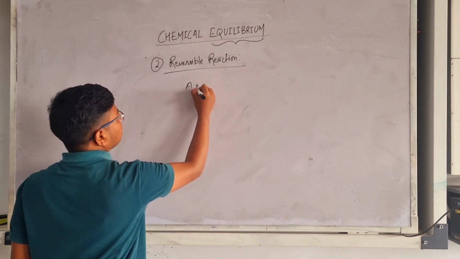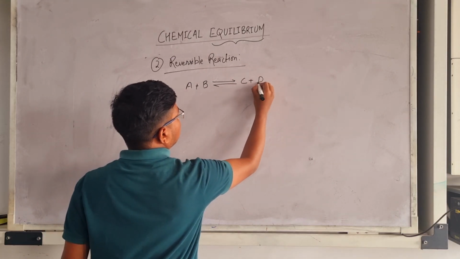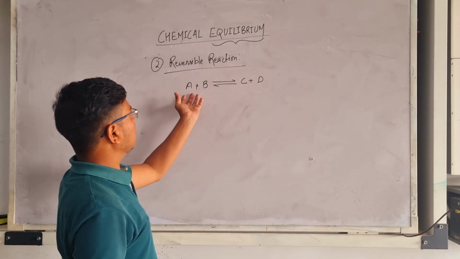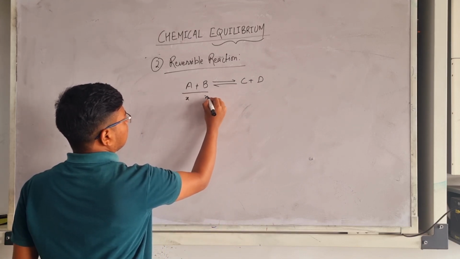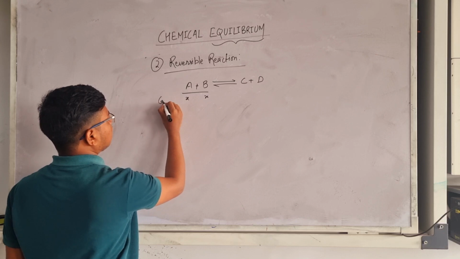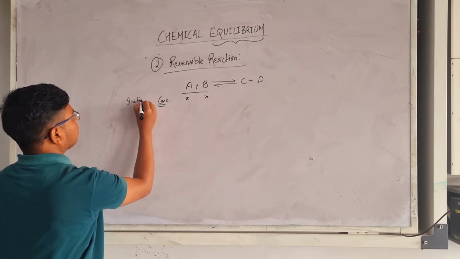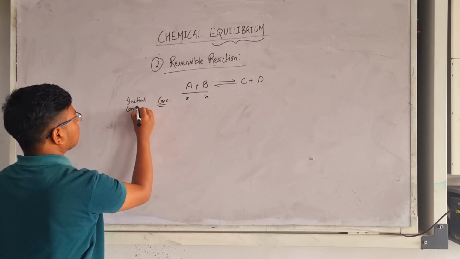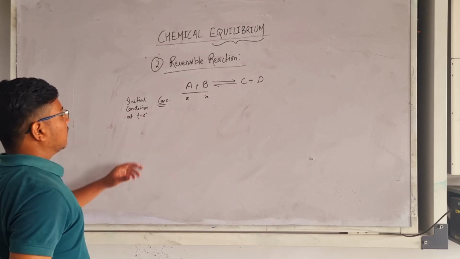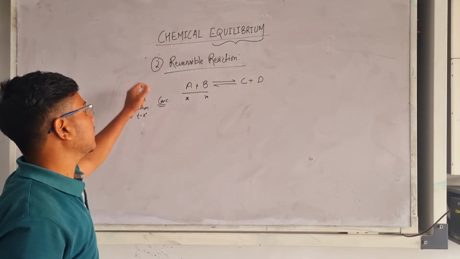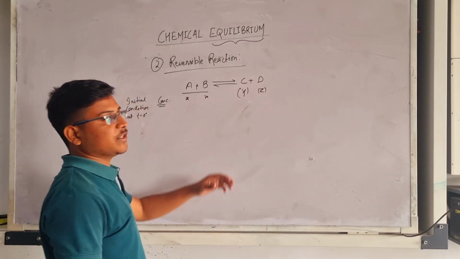Suppose A plus B forms C plus D, and C plus D also forms A plus B. In this reaction, suppose X is the initial concentration of A and B. This is the initial condition, at time t equal to 0. At t equal to 0 plus, the reaction will start and start forming some amount of Y and L of C and D respectively.